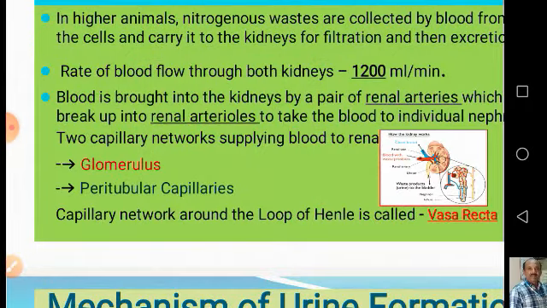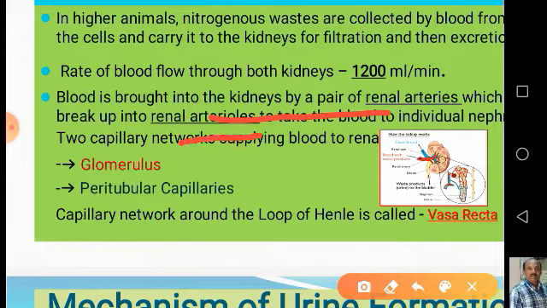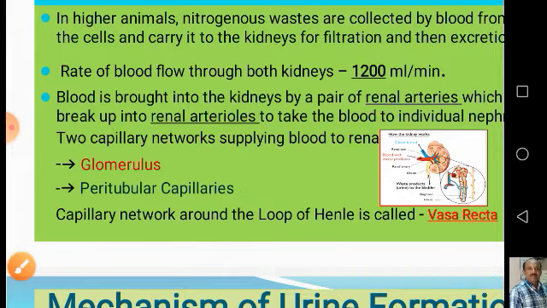So we have seen the blood is brought to the kidneys by a pair of renal arteries, which break up in the kidney into renal arterioles and then capillaries. Then two capillary networks are also present supplying blood to the renal corpuscle. One is the glomerulus and the other is peritubular capillaries. Just now in the previous figure we have seen the peritubular capillary network. Here also we can see the peritubular network.